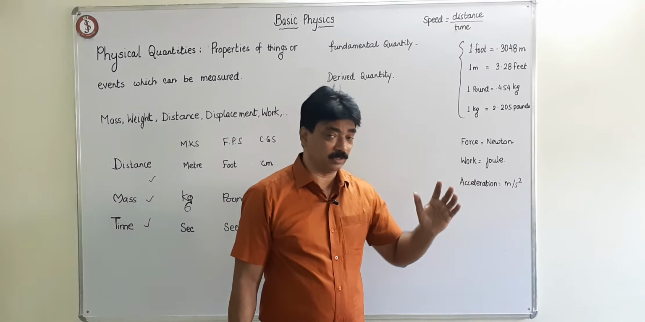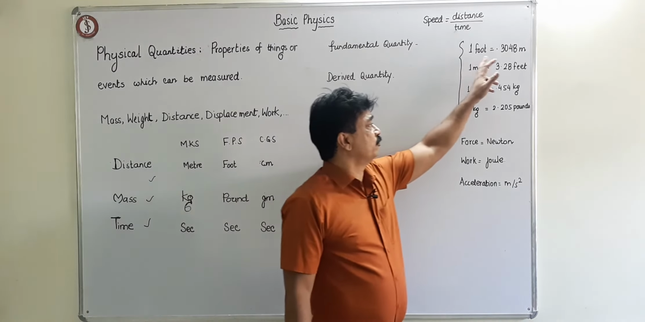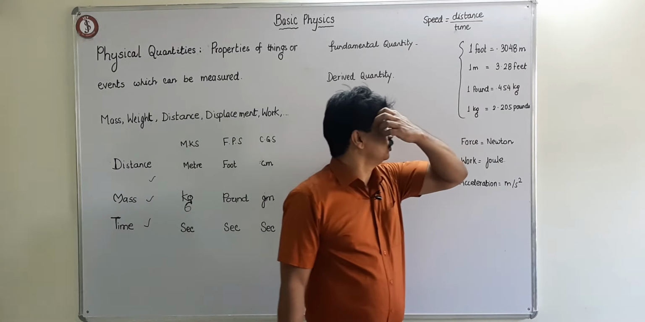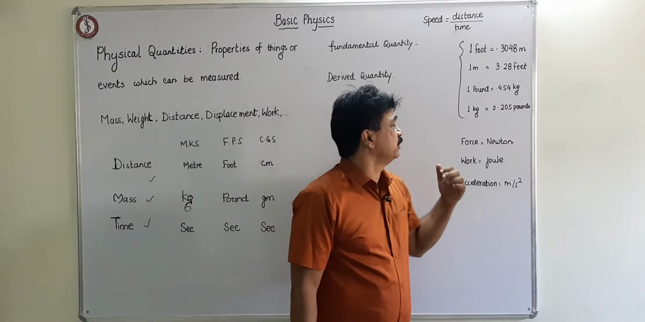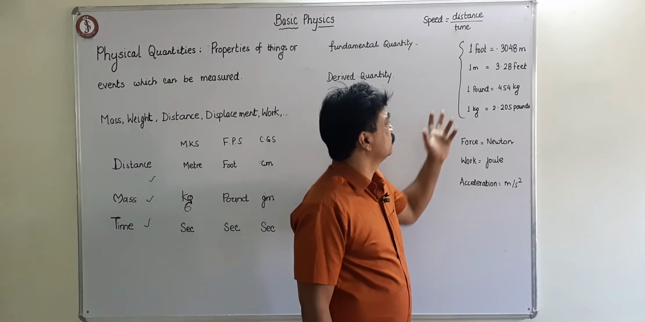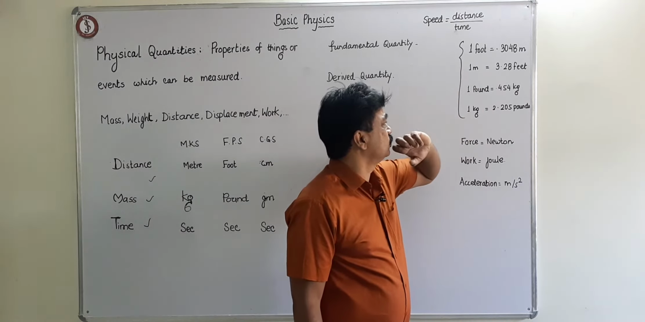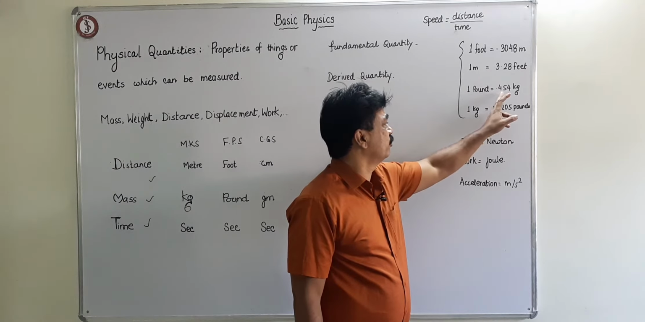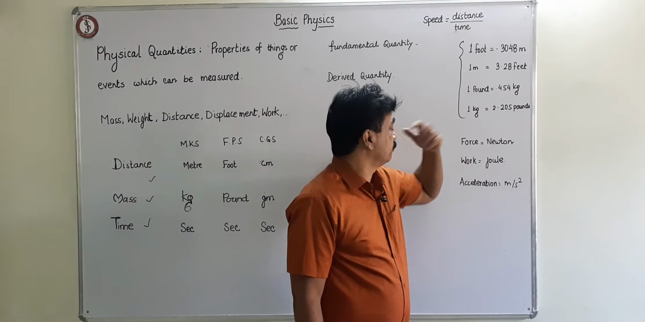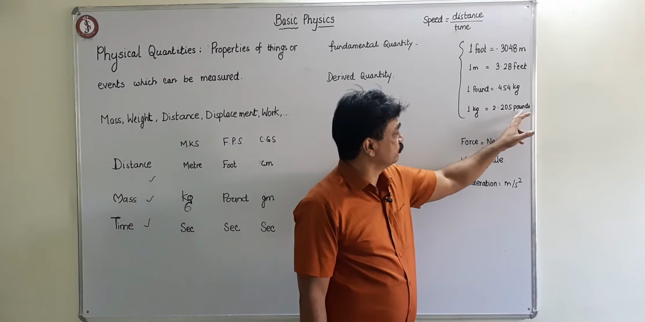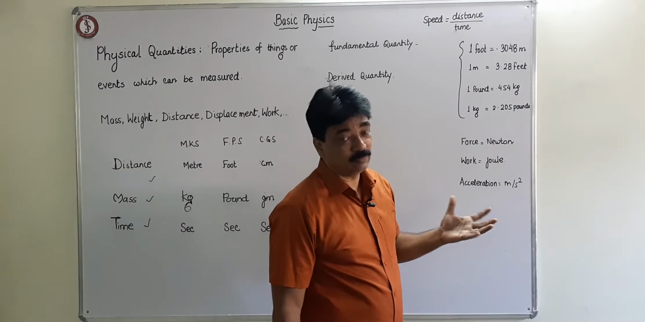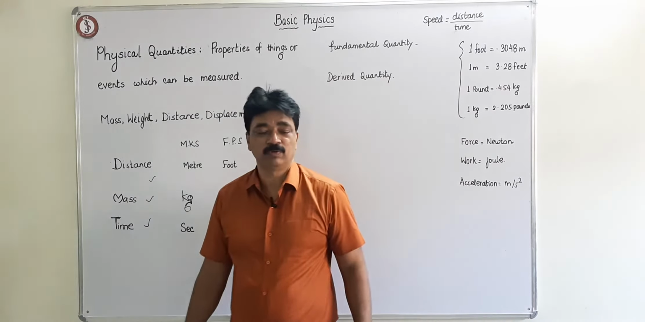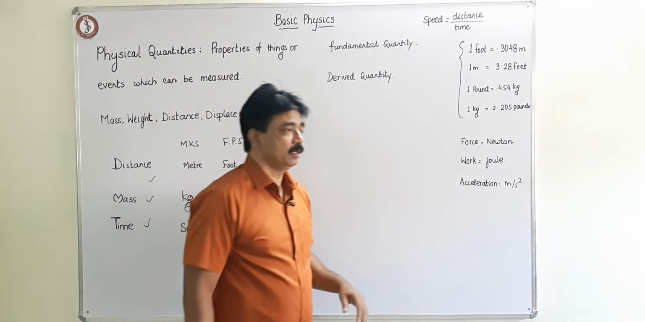You can do the conversion on your own. 1 foot is equal to 0.3048, you can say 0.305 meter, and so on. 1 meter is equal to 3.28 feet. Then 1 pound is equal to 0.454 kg. 1 kg is equal to 2.205 pounds. So you can convert. So interconversion also you have to remember. So convert करना पड़ता है कभी कभी.